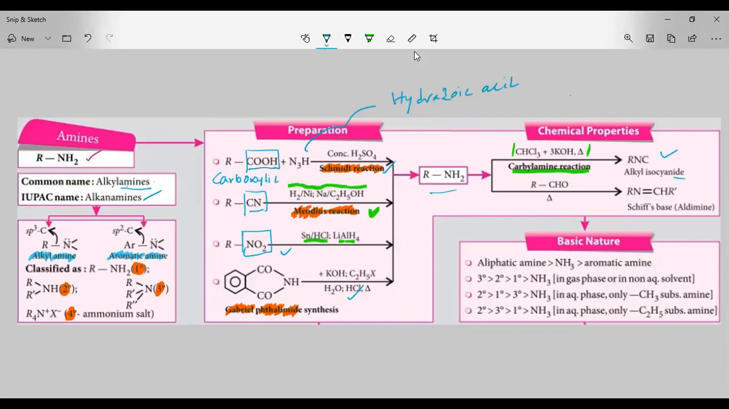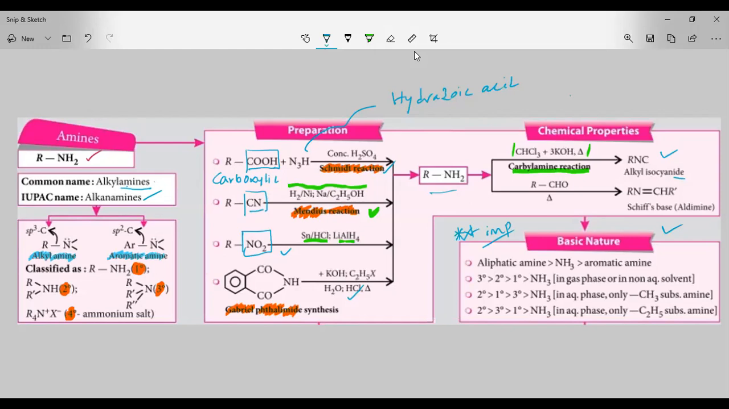Next, let us go to the basic nature of amines. This is very, very important because in every examination there will be a question based on the basic nature of amines. If a question is coming from the amines chapter, there is a 90% chance it will come from the basic character of amines, because there are exceptions. The basic character of amines has four different orders, based on the type of amine and the aqueous solvent. Okay, let us discuss the basic nature of amines.